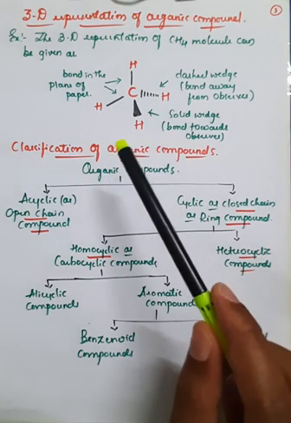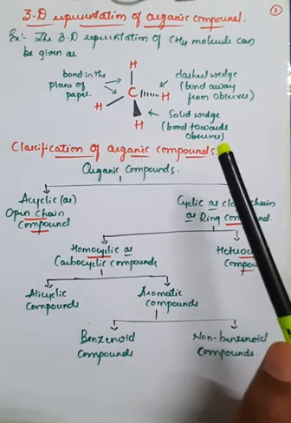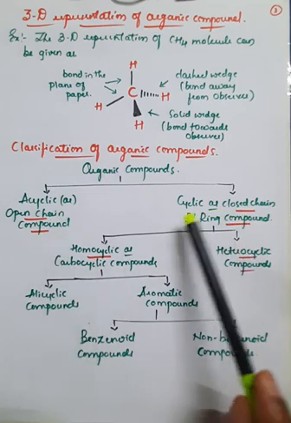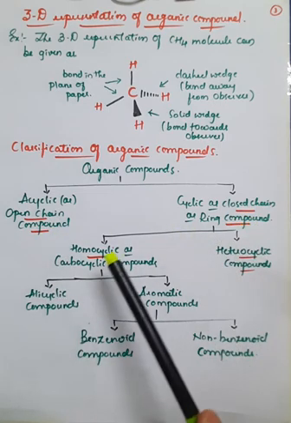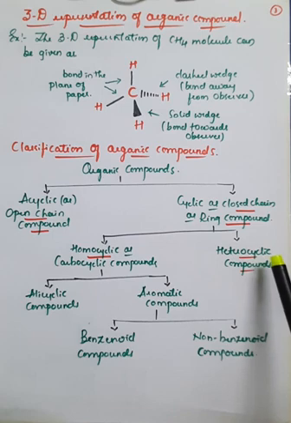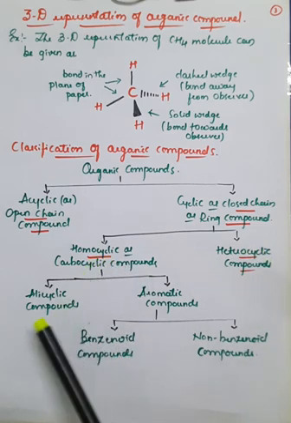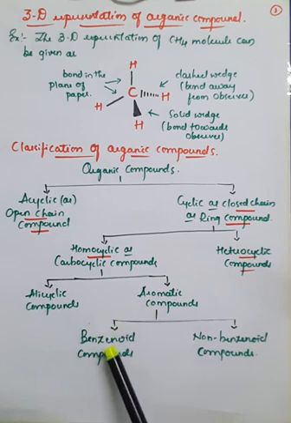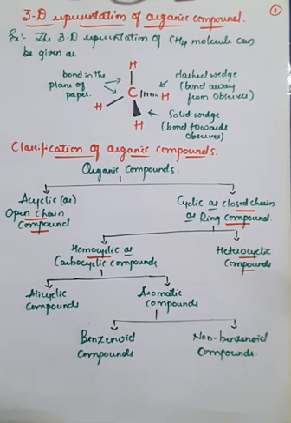And further we have also seen the classification of organic compounds into two types: acyclic as well as cyclic. Cyclic is further divided into homocyclic as well as heterocyclic, homocyclic is further divided into alicyclic and aromatic, and aromatic is further subdivided into benzoid as well as non-benzoid, right? So draw this chart neatly, this is very important for further study. Once you know the definitions of these different types of organic compounds, it is very easy to study, right?